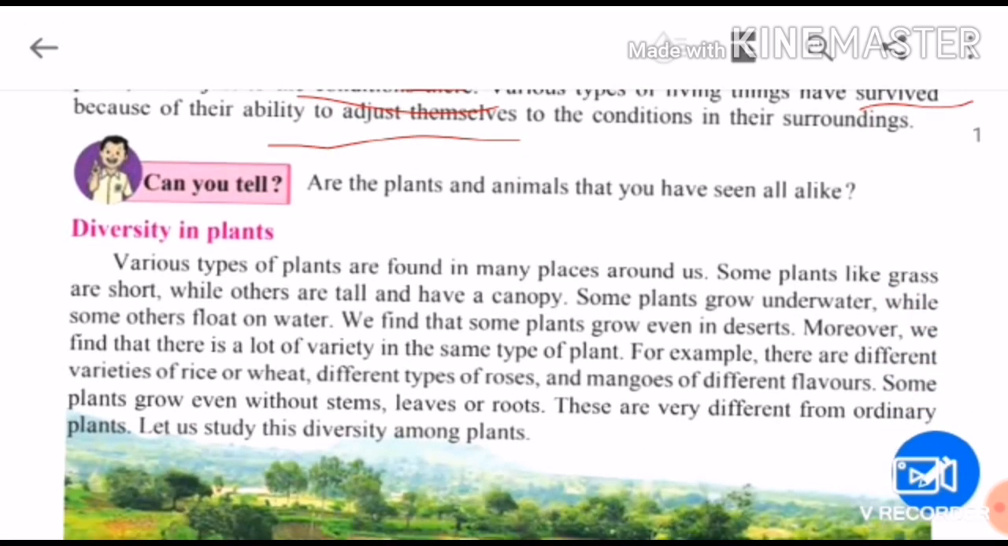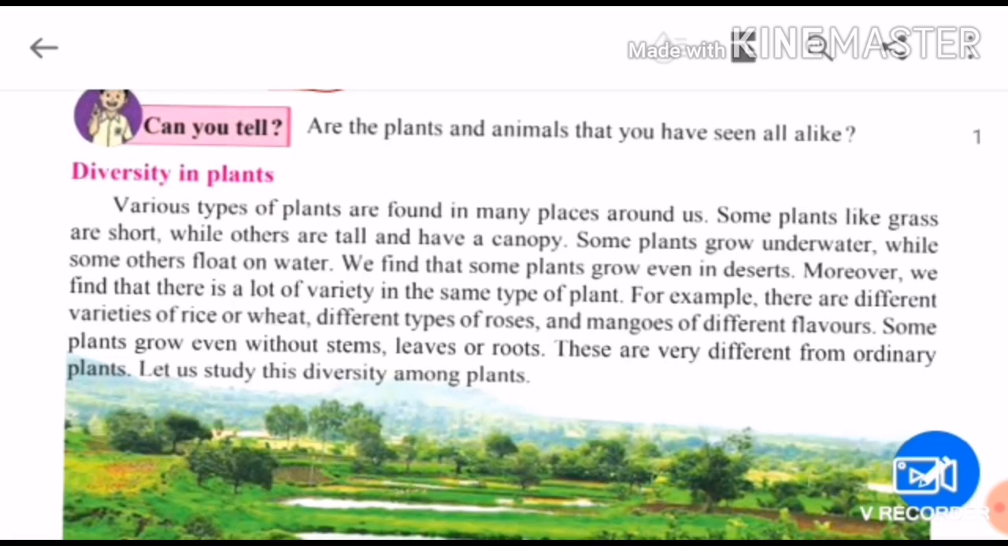Can you tell, are the plants and animals that you have seen all alike? Alike means all the animals and plants which you see around you, are they all the same? Do they look the same? No children, the answer is exactly no. Now children, we are going to see diversity in plants. Diversity means many varieties of plants are available, which you can see in your surroundings. Let's see what that diversity is.